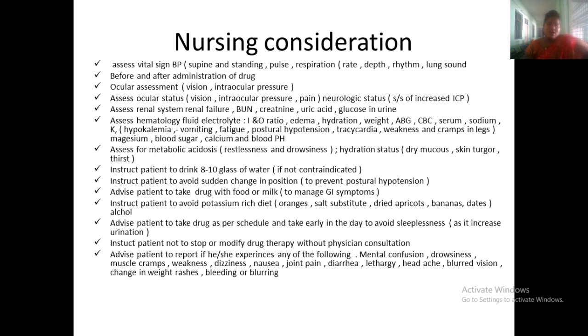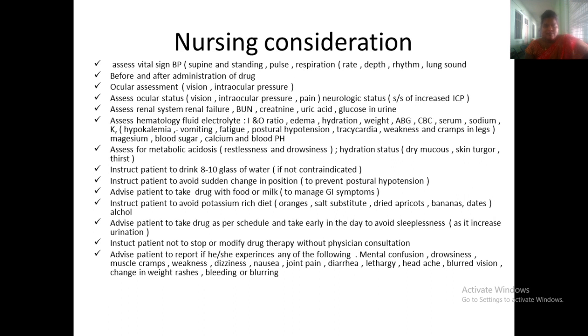Instruct the patient to avoid sudden change of positions, and advise the patient to take the drug with food or milk to prevent GI symptoms. And instruct the patient to avoid potassium-rich diets like oranges, salt substitutes, dried apricots, bananas, dates, and alcohol.